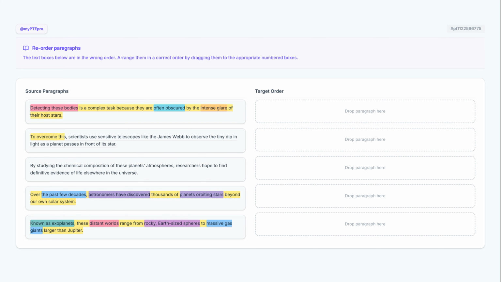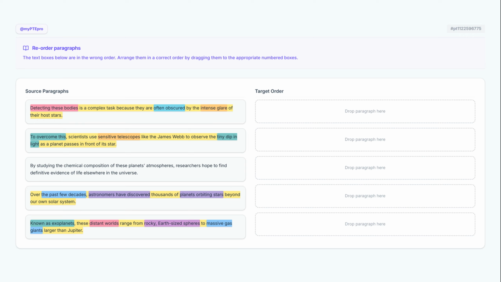To overcome this, scientists use sensitive telescopes like the James Webb to observe the tiny dip in light as a planet passes in front of its star. This sentence provides the resolution to the visibility problem mentioned earlier. The opening phrase, "to overcome this," links directly to the obstacle of the intense glare, explaining that sensitive telescopes are used to detect a tiny dip in light when a planet moves.